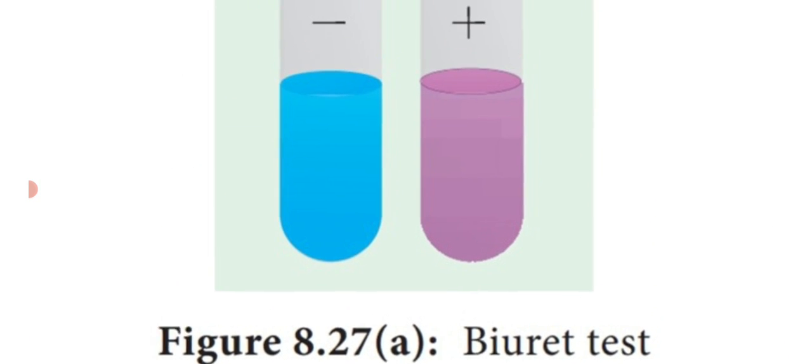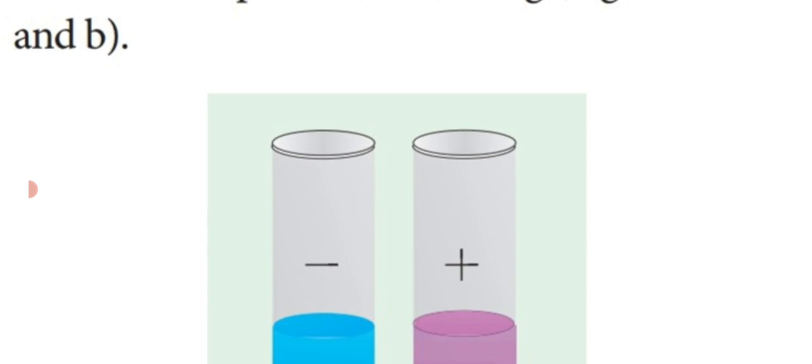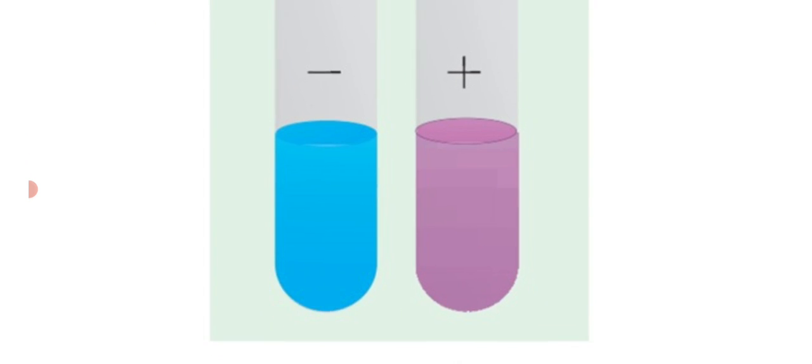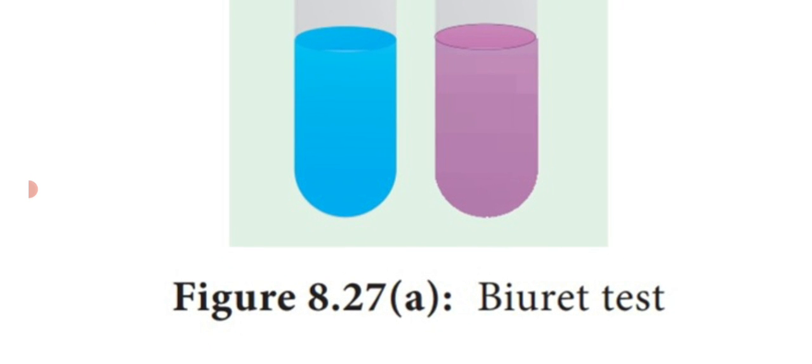So this is said to be the test for protein. The protein test is the Biuret test. It is a practical oriented question. Dear students, I hope you have all understood the structure of protein, classification of protein, different structures of protein, different bonds present in the protein, and the test for protein. Dear students, up to this I conclude my video.